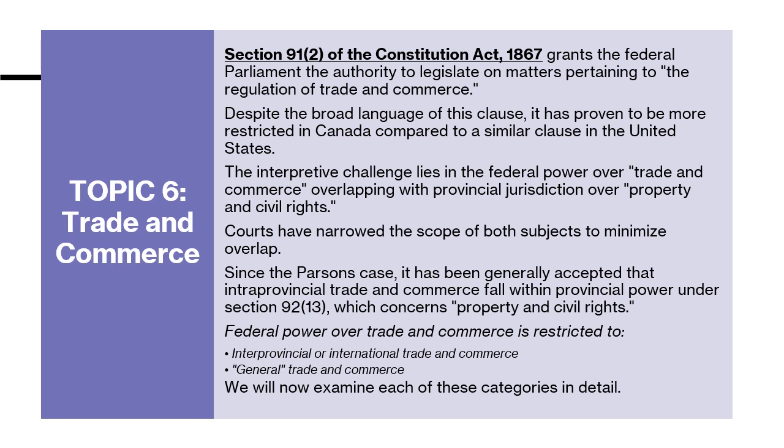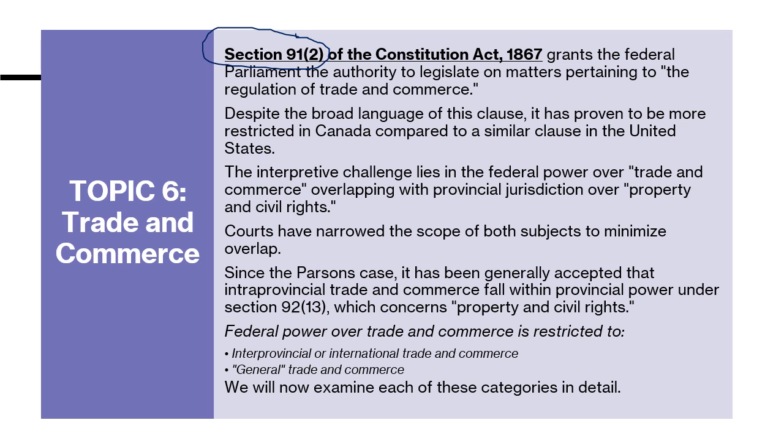Next, topic number 6, trade and commerce. Trade and commerce is addressed under the Constitution Act 1867, section 91(2). This section grants the federal Parliament authority to legislate on matters related to the regulation of trade and commerce.